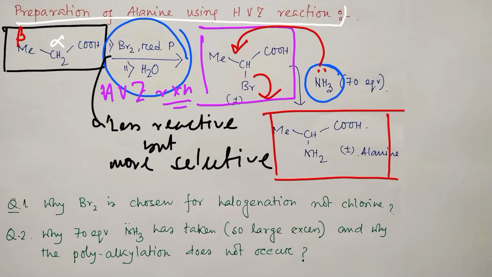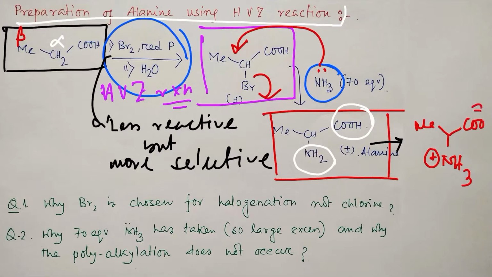Please remember that I have written the carboxyl group as well as the NH2 group, but they don't remain this way. They convert into the zwitterionic form, so the ammonia becomes NH3 plus and the carboxylic acid becomes carboxylate minus. Why? Because ammonia is basic and carboxylic acid is acidic, so if they exchange their protons they get stabilization. Fine, that's a different issue.